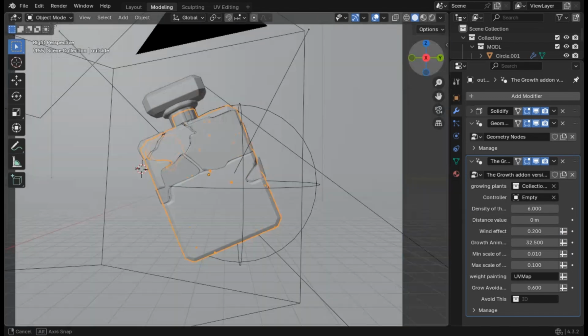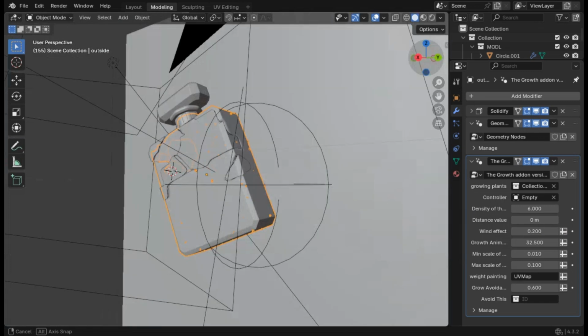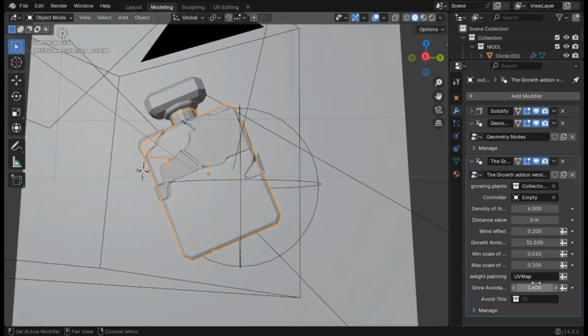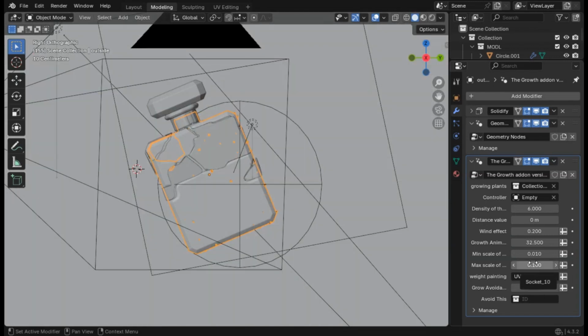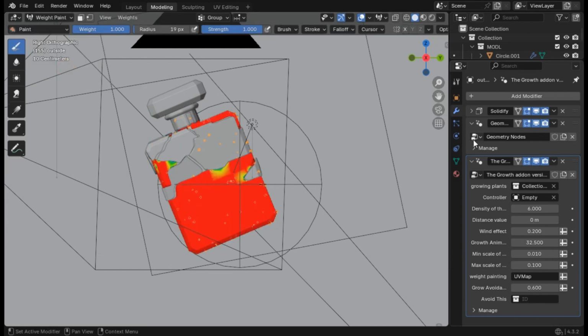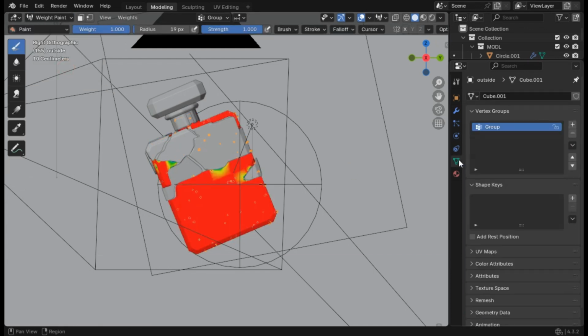Now, if we go back here, we can start seeing some of the flowers, which are not that many because we haven't tweaked these settings yet. But yes, I will just go through the weight painting one more time since we have already started it. So let's go back to the weight paint mode. I'll just go to this vertex group. As you can see, we already have a group.